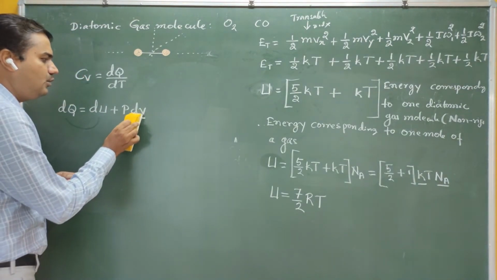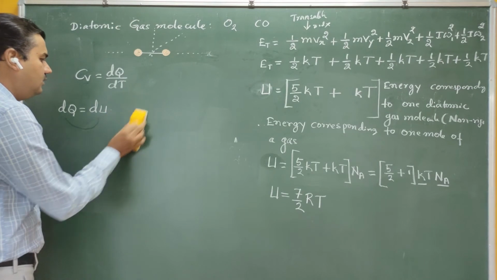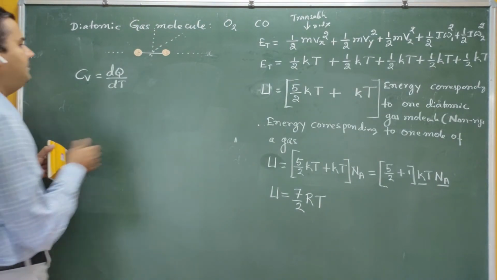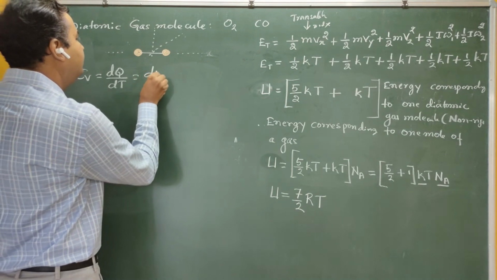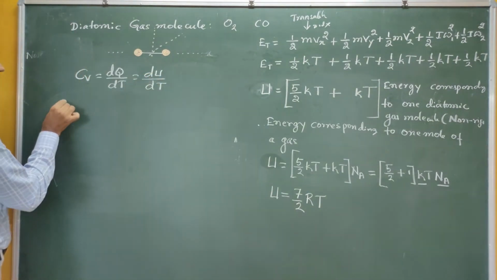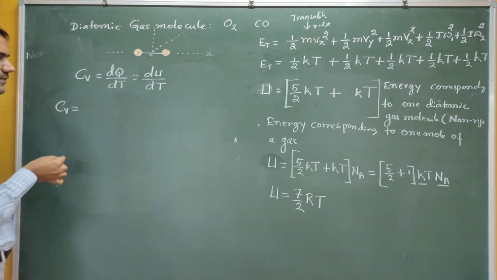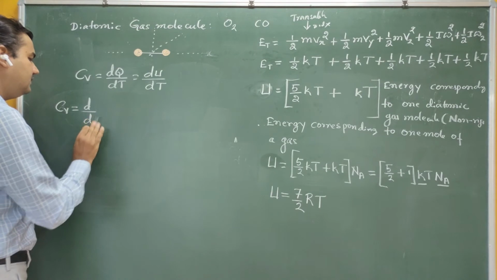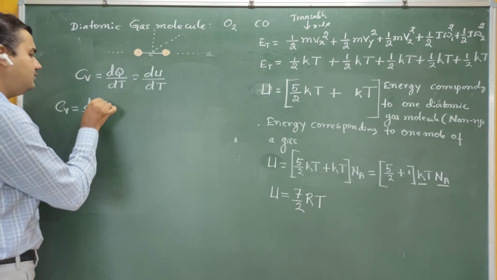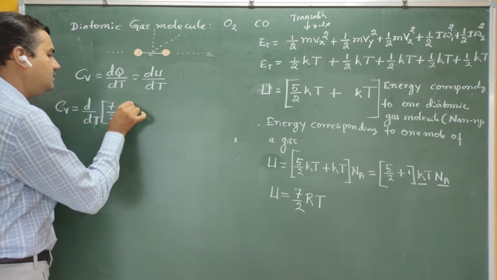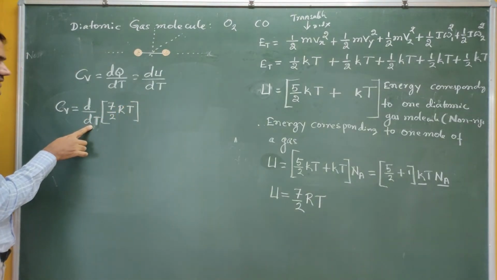Therefore, as there is no change in volume, dV is 0, and dq becomes dU. Therefore Cv, the molar specific heat at constant volume, can be written as dU by dT, where U is 7 by 2 RT, differentiated with respect to T.